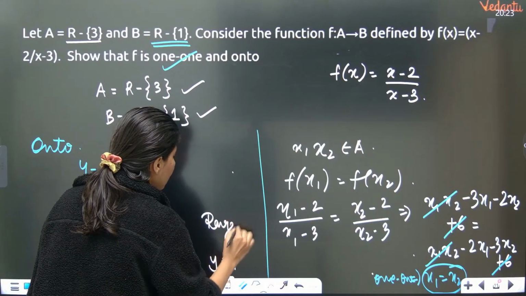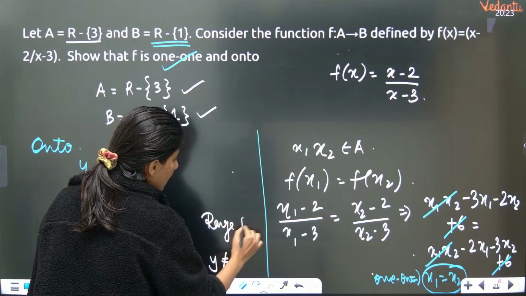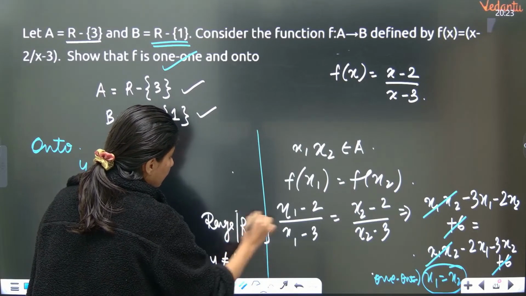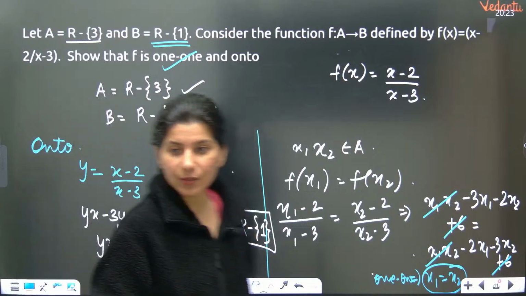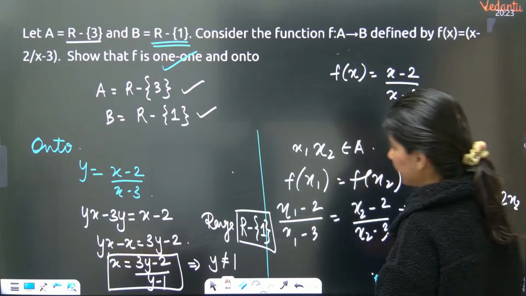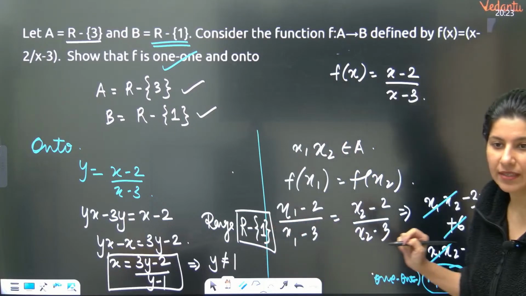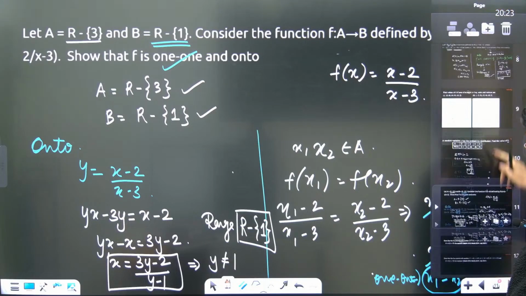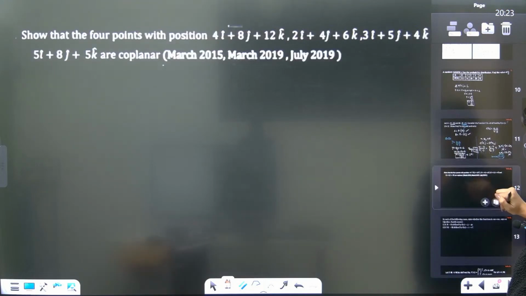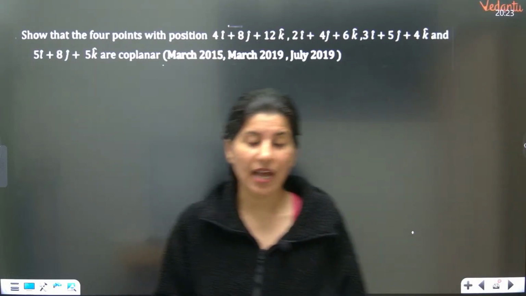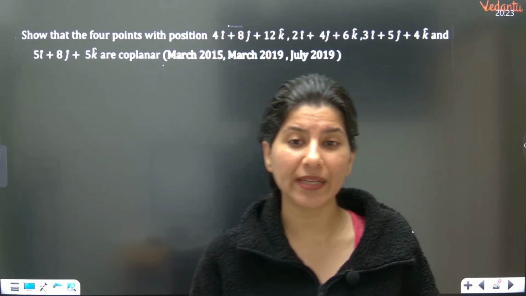All real values minus 1. Okay, clear? All real values minus 1. Perfect.